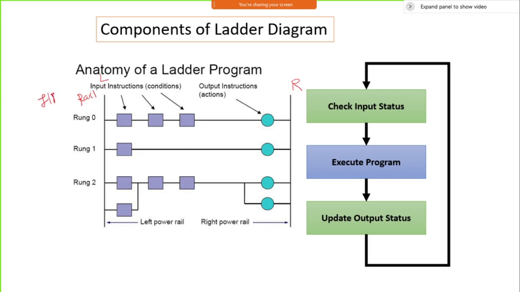Input instructions are given on the left side, and your signal starts from there and reaches the end. It will not check everything else at that time. It works in a sequential fashion. It doesn't interfere with any other runs, and one single line is called a run.